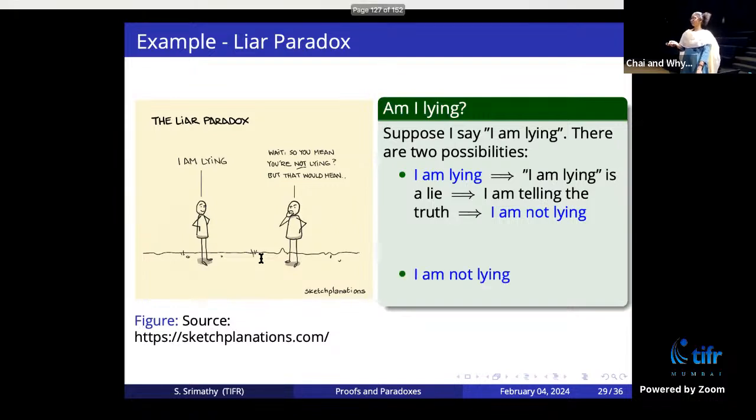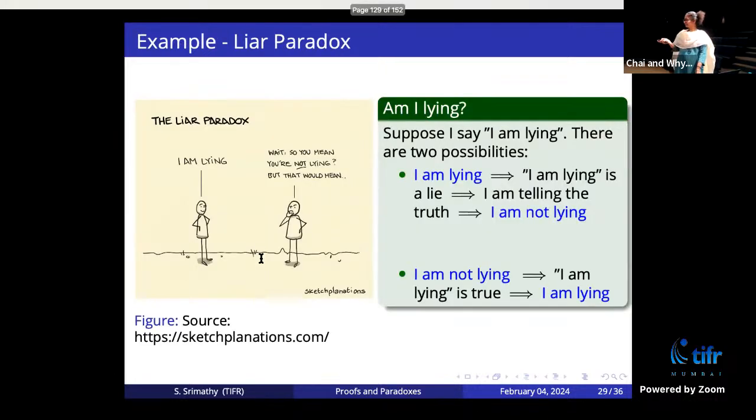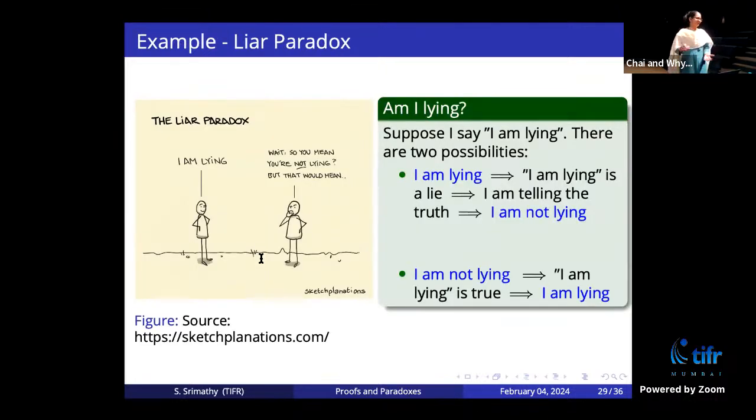And the other way around: if I'm not lying, that means "I am lying" is the truth. "I am lying" is true. If "I am lying" is true, then I'm actually lying. So I am lying only when I'm not lying, right? So this is again a paradox because "I am lying" is self-contradictory. If I'm not lying, and I'm not telling the truth, then what am I saying?